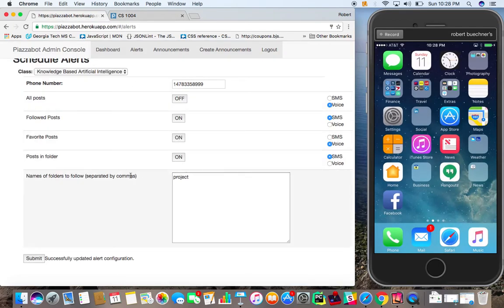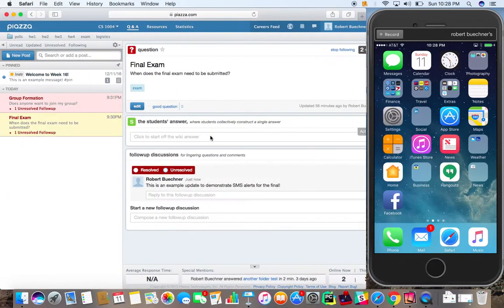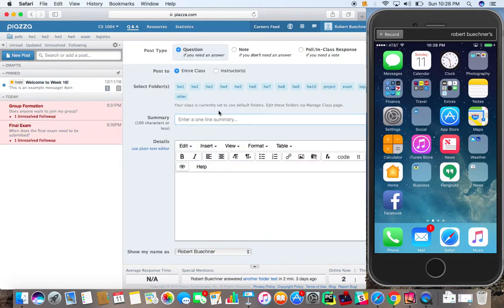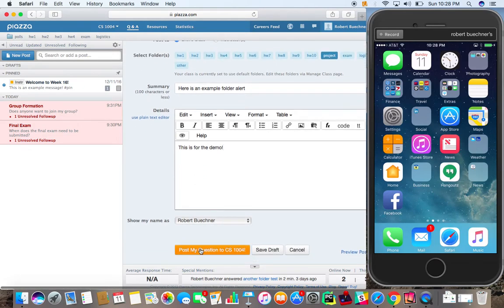And then next, we will test SMS for any posts that are created in this project folder. So I'll pull up my Safari browser again, and I will create a new post in the project folder. I'll create a subject and a message here, and we'll post this to the class as my Robert Buechner student user.